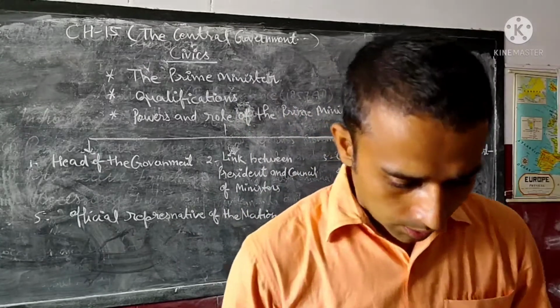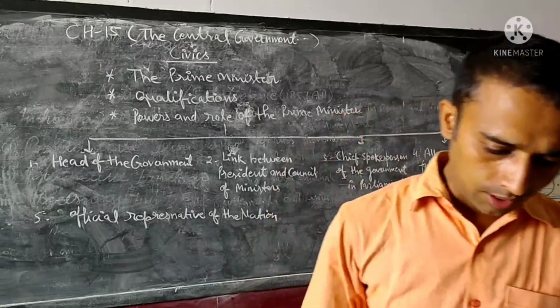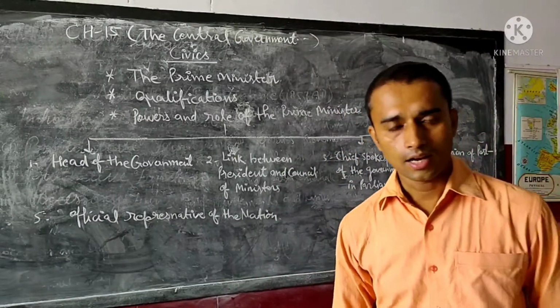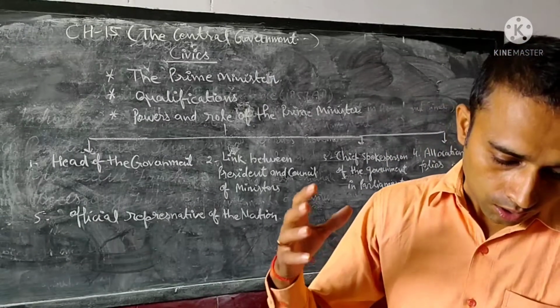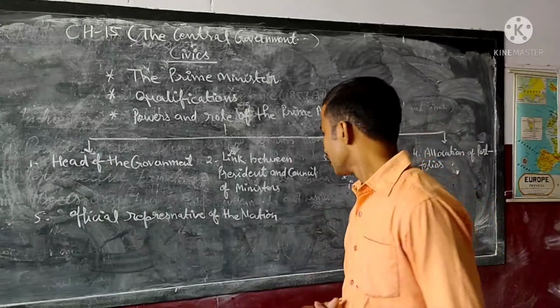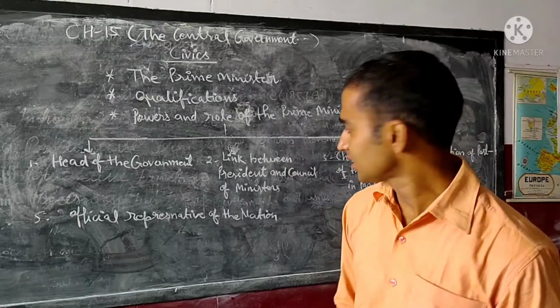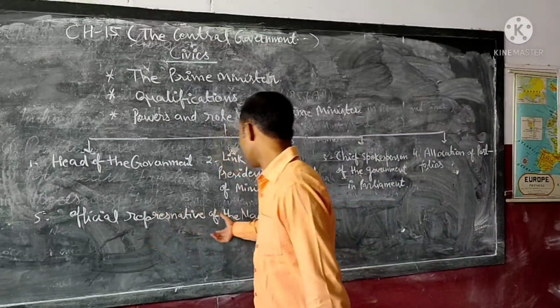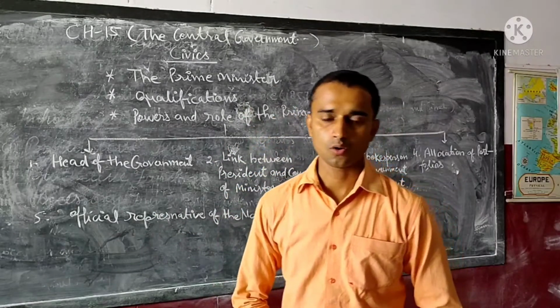Okay, so the Prime Minister represents India in high level international meetings and also addresses the nation on any type of important national issues at the international level. So this important function of official representative of the nation is done by the Prime Minister of India.